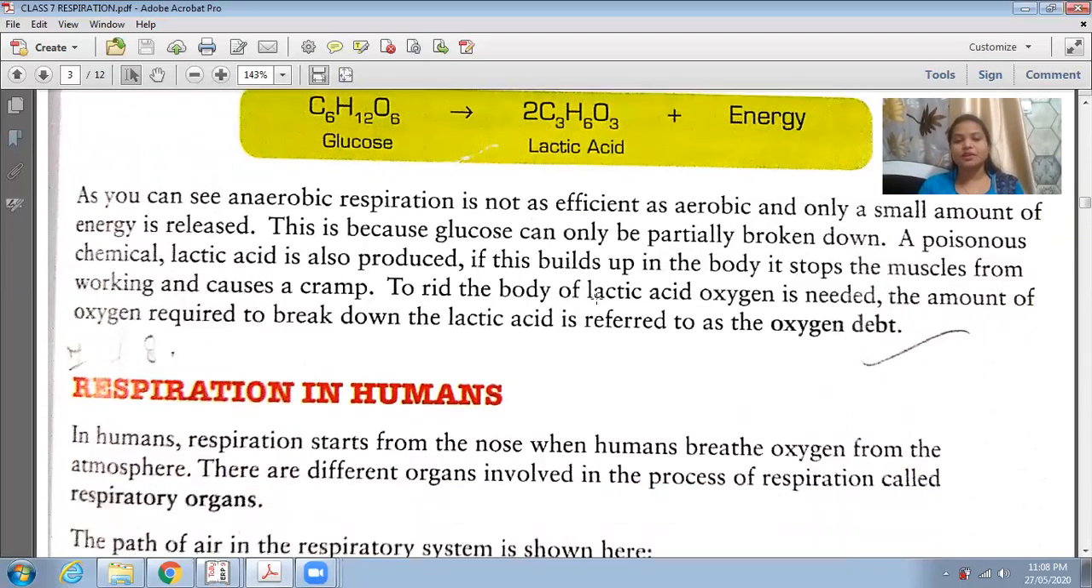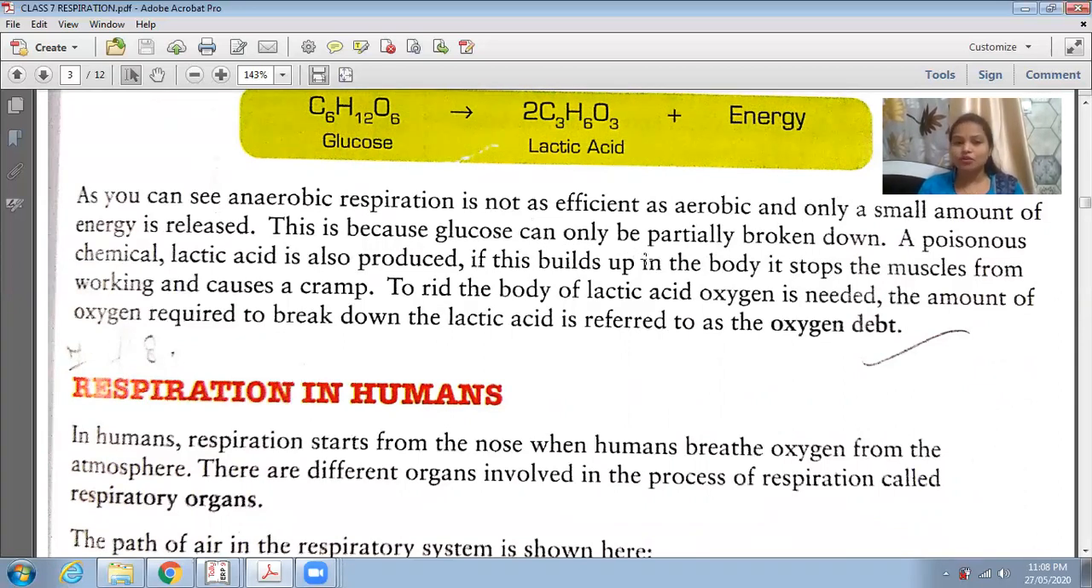As you see, anaerobic respiration doesn't have a sufficient amount of oxygen, so it will not be able to release more energy. In aerobic respiration, a high amount of energy was released, due to the presence of oxygen. But in anaerobic respiration, a small amount of energy is released, because there is no oxygen. So glucose can only be partially broken down.